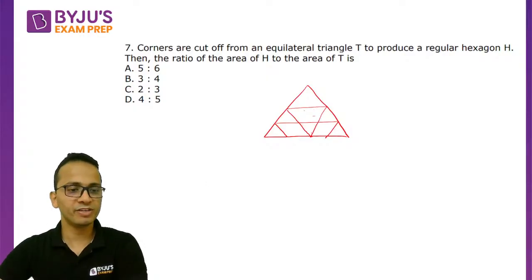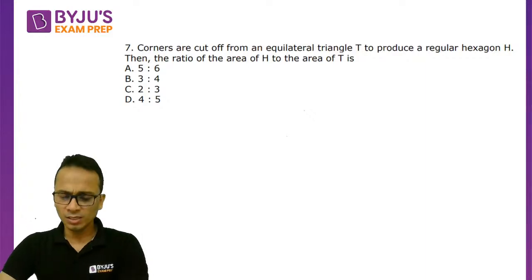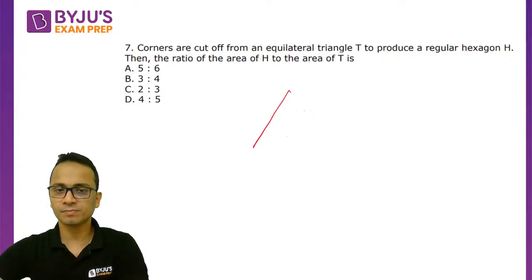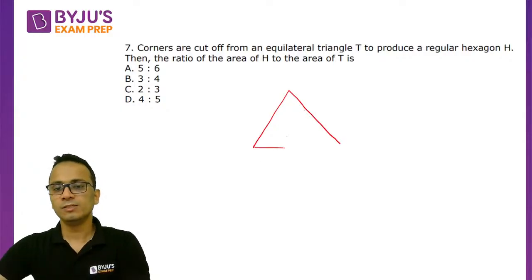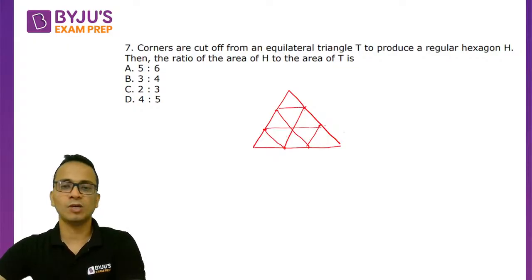Okay, let me draw the figure again. I'll explain this figure. So what do you need to do? You need to divide all 3 sides of the triangle into 3 equal parts, and join these points. Okay, like this. Fine. Now look at triangle ABC, an equilateral triangle.